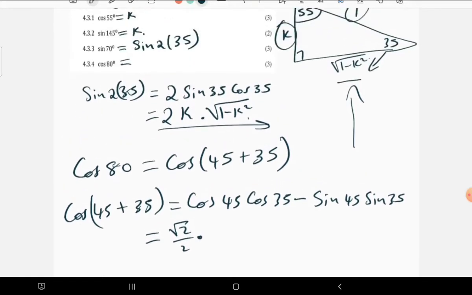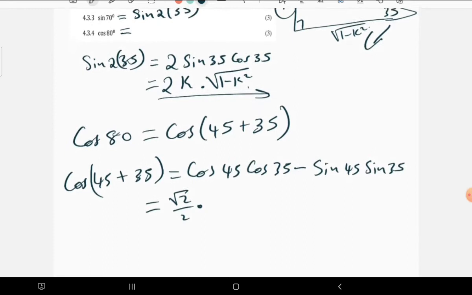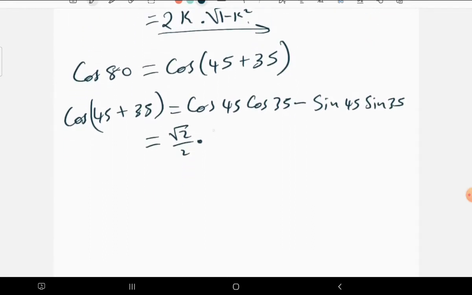Cos 35 is adjacent over hypotenuse, which is just root of 1 minus k squared. So then minus sine 45. Sine 45 is also root 2 over 2, times sine 35, which is equal to k.